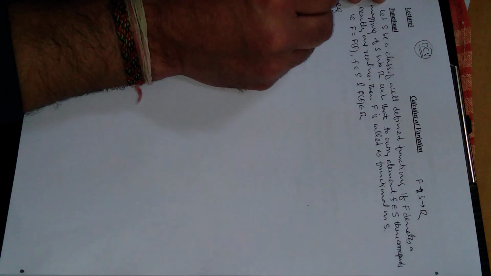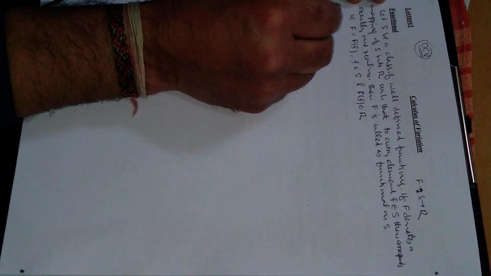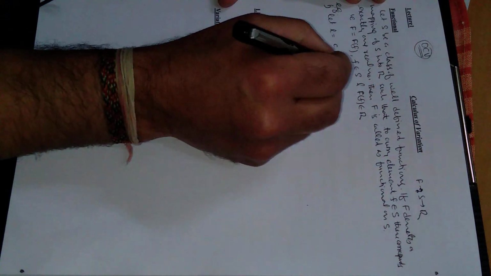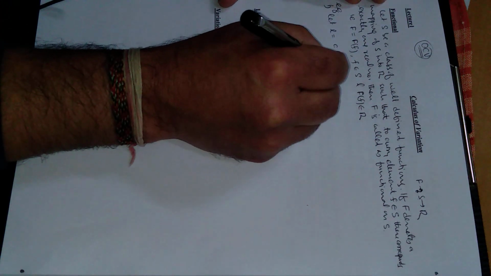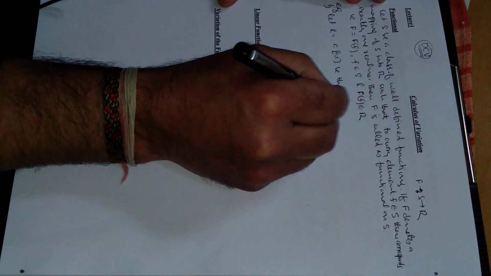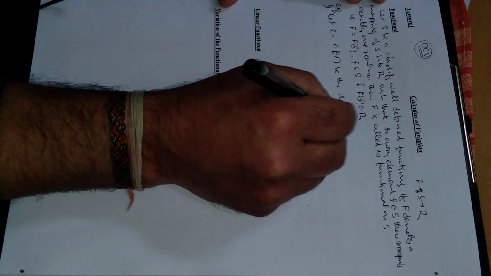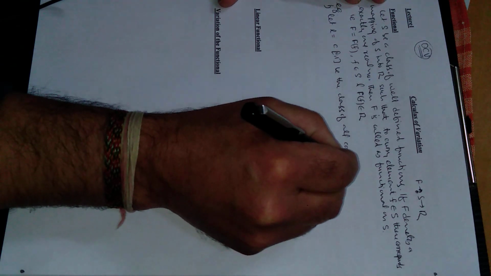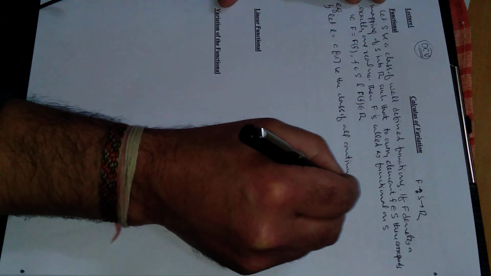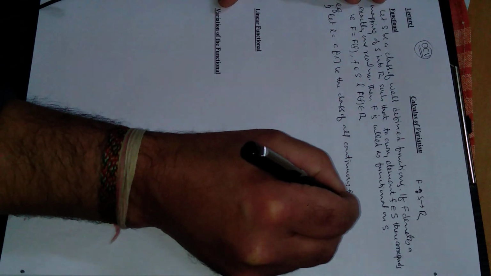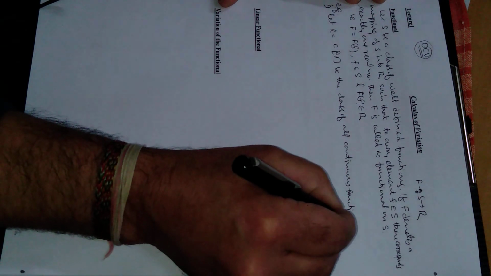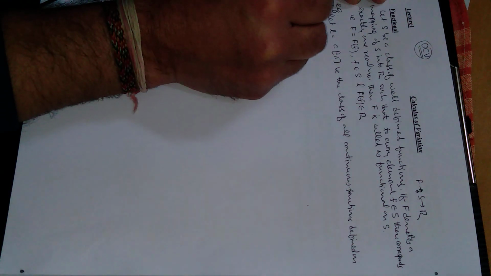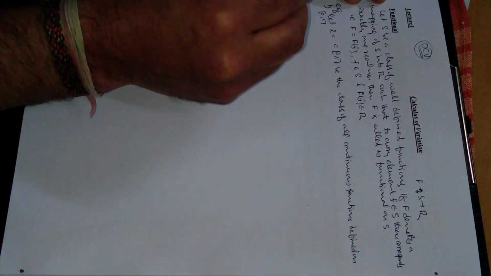Example number 1: let L, this is C[0,1] in closed bracket, be the class of all continuous functions defined on the closed interval 0 to 1.